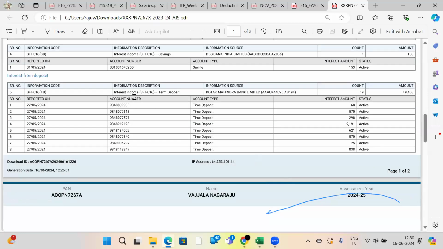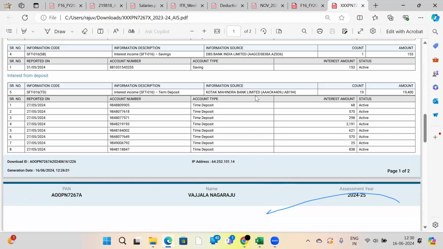See, this person has made different fixed deposits, like term deposits. He earned 19,400 rupees. This amount also you should inform to your tax professionals. Otherwise, this is not good, because you have not declared all your income.